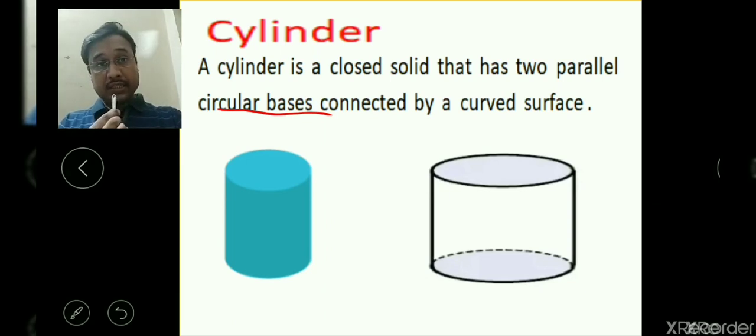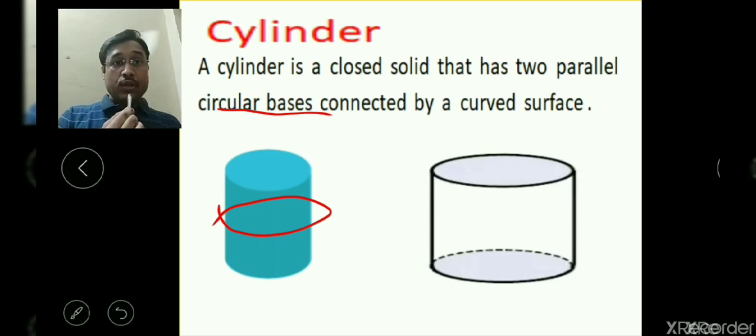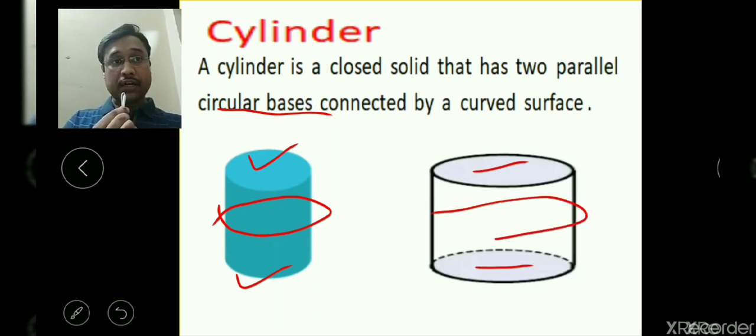So see, this is the curved face. This part is the curved face by which the upside and downside faces are connected. In this diagram also you can see this top and this bottom circular face are connected by this curved face. So one face is a curved face.